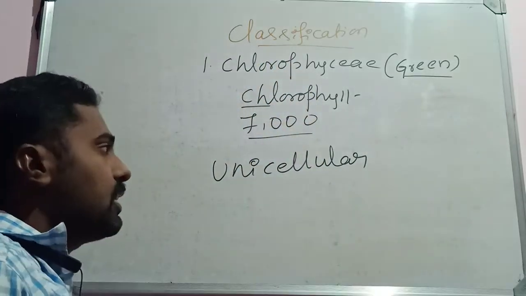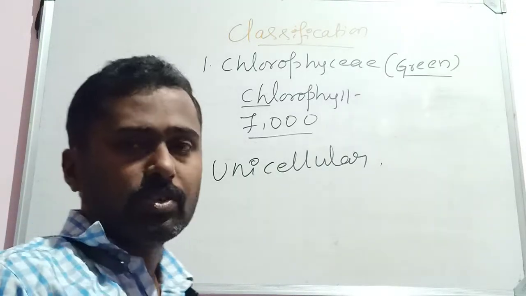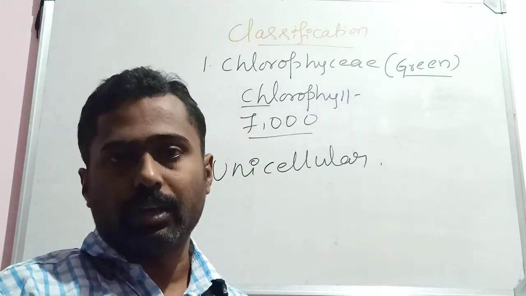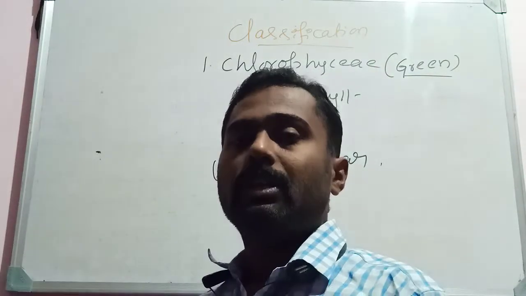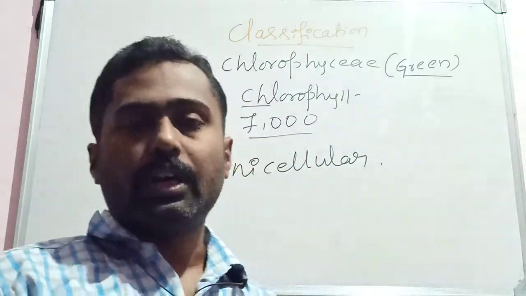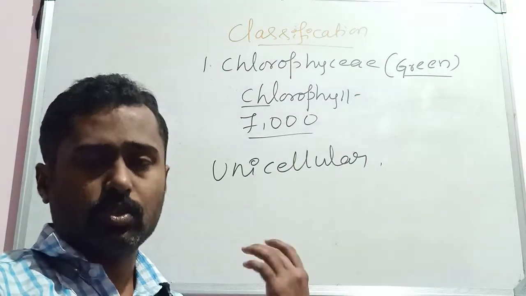Here, in the thallus organization, some of the algae are unicellular. Unicellular means unicellular motile or unicellular non-motile. For example, the earlier one, unicellular motile Chlamydomonas. Then the latter one, unicellular non-motile like Chlorella. All these members belong to the class Chlorophyceae.